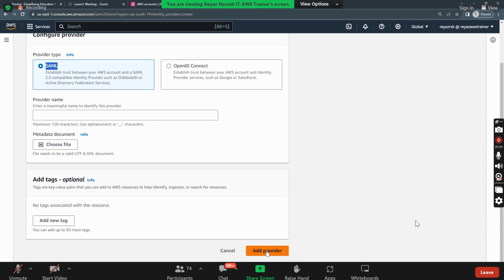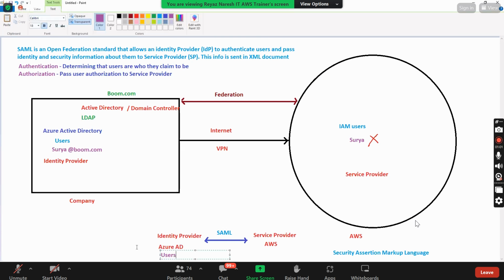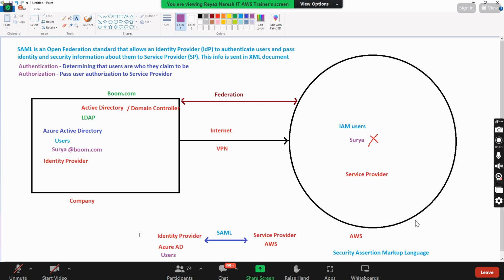You give the AWS document to Azure Active Directory and the Azure Active Directory document to AWS. They upload each other's, and then federation will start. And whatever users you created in Azure Active Directory, everyone will be able to log into AWS. This is how SSO works in real time.